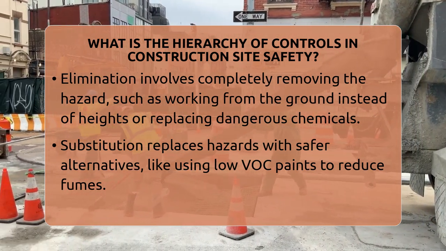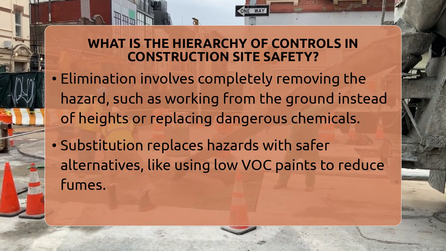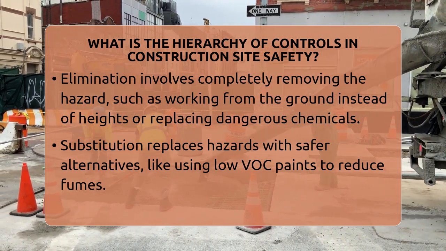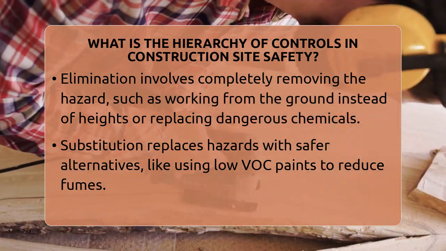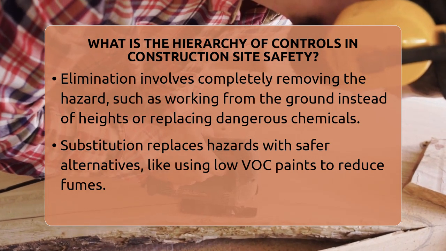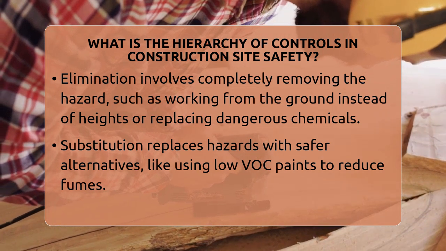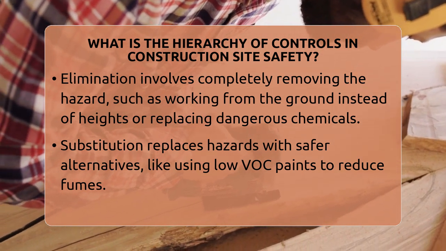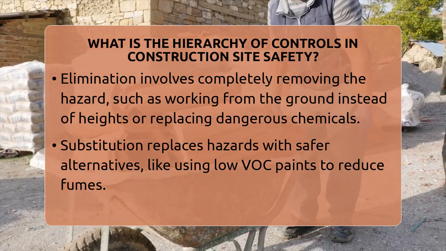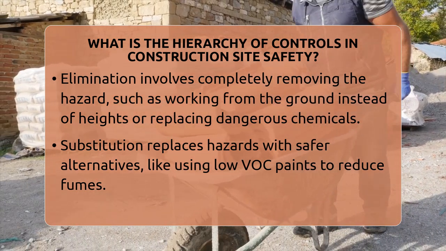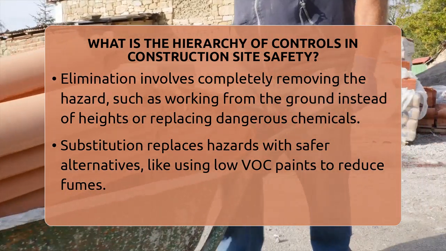Next is substitution. If you can't remove the hazard entirely, replace it with something safer. For instance, using low VOC paints instead of high VOC paints reduces toxic fumes. The key is making sure the new material or process doesn't create new hazards. It's about finding a safer alternative that still gets the job done.